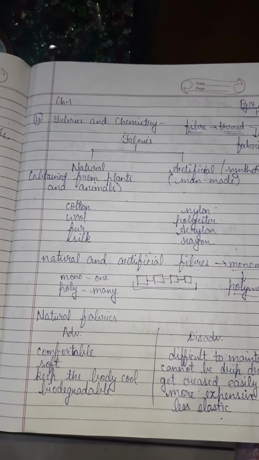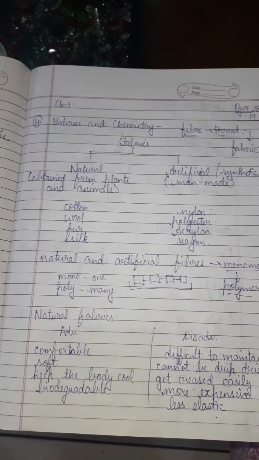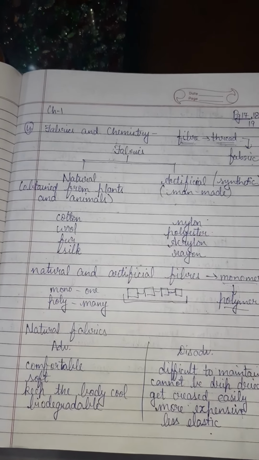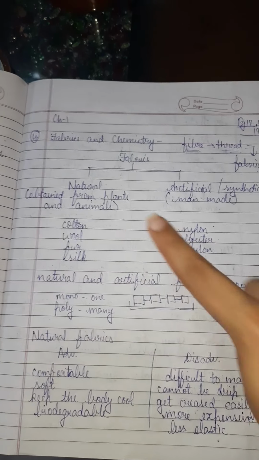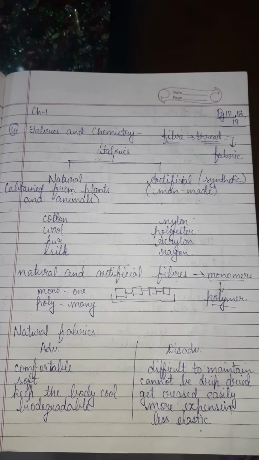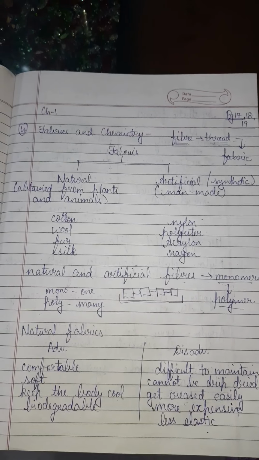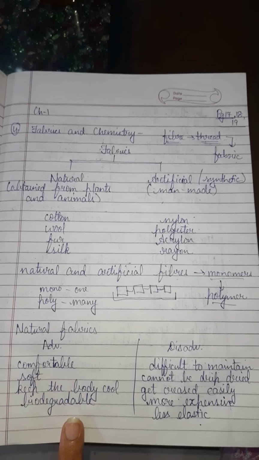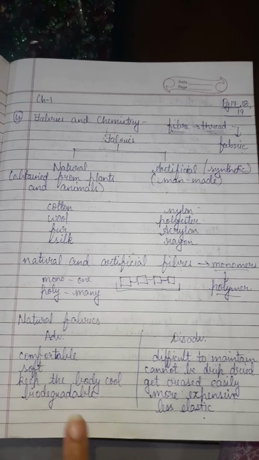Natural fabrics. The advantages of natural fabrics are that they are comfortable to wear. They are soft, they are comfortable, they keep the body cool, especially the cotton clothes which we wear in the summer. Whenever we sweat, the sweat gets evaporated easily to cool the body off. And these natural fibers are biodegradable, that is, they can be decomposed if we throw them away.